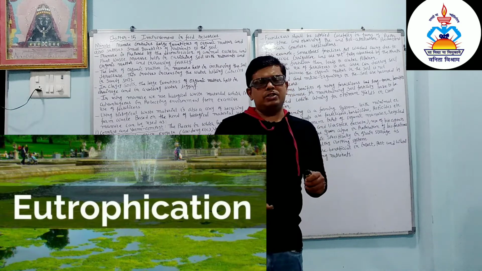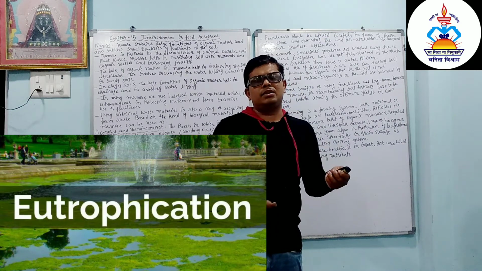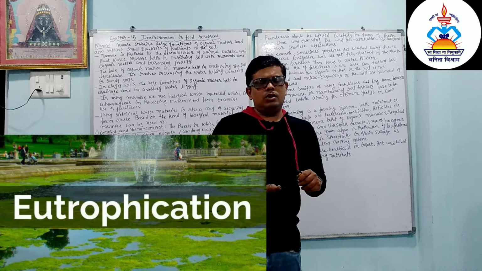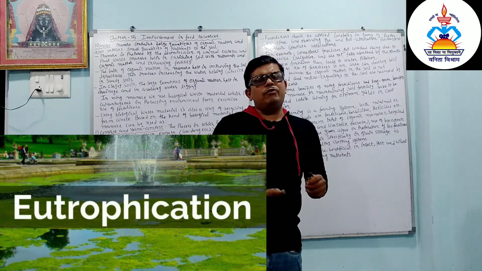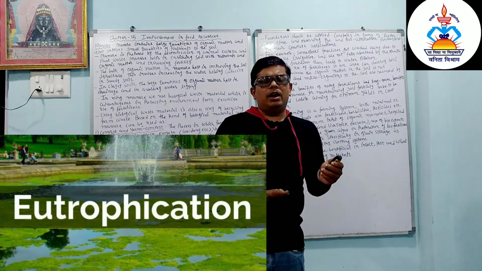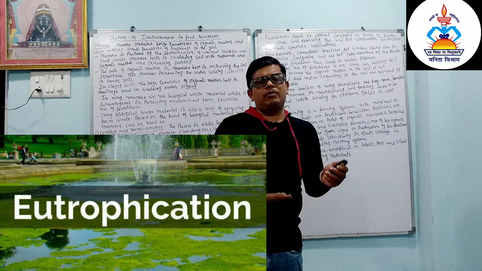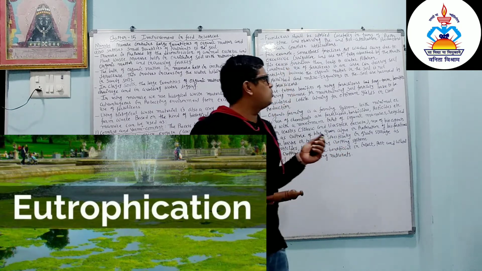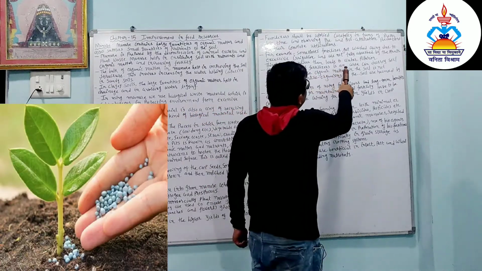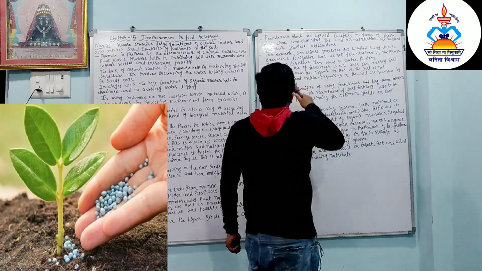It is called eutrophication. When the amount of fertilizer increases, then the water is covered by green algae. Okay, and it causes eutrophication, and because of eutrophication dissolved oxygen decreases, and as dissolved oxygen decreases in the water, the marine animals or aquatic animals or aquatic plants are not getting enough dissolved oxygen, and it causes what? Water pollution.